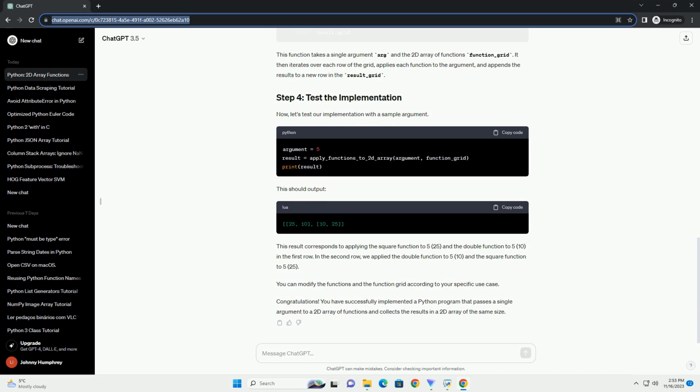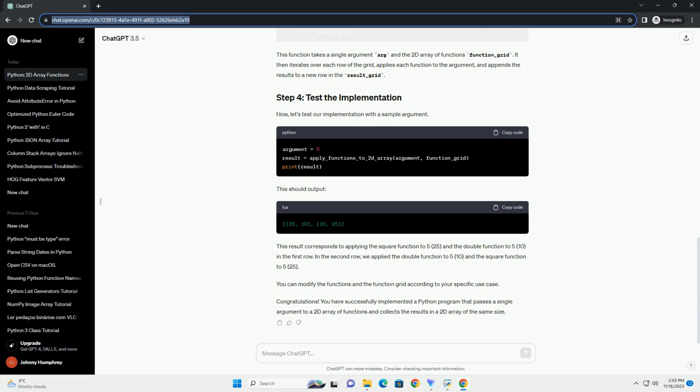In this tutorial, we will explore how to pass a single argument to a 2D array of functions in Python and retrieve the results in a 2D array of the same size. This can be useful in scenarios where you have a collection of functions that operate on individual elements of a 2D array, and you want to apply them to each element efficiently.